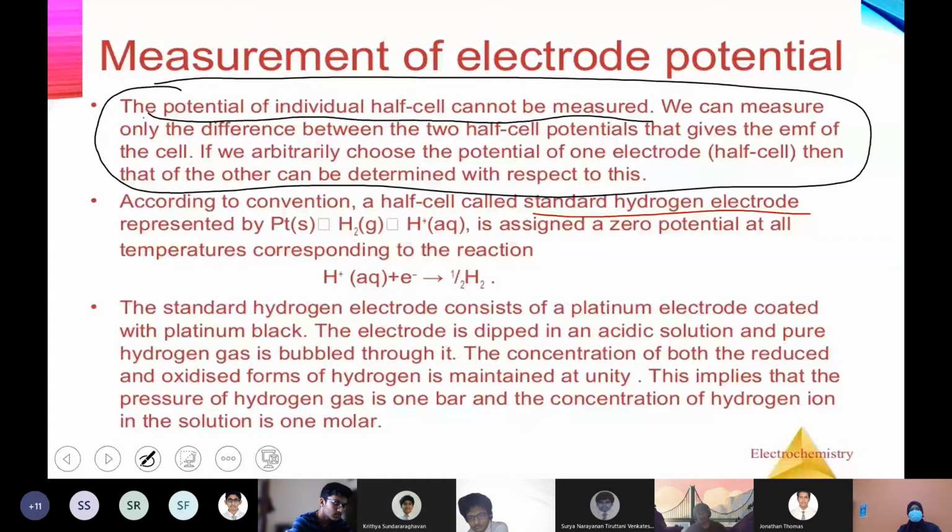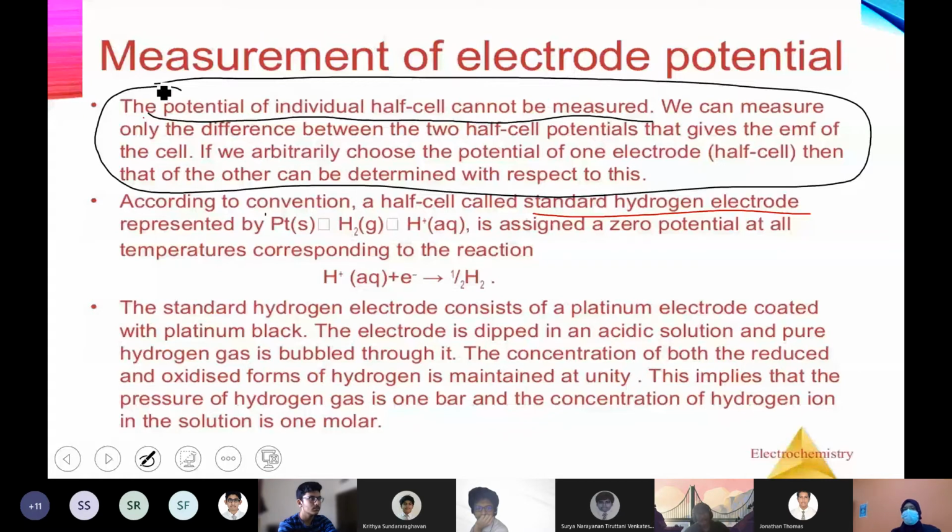Again, the problem: hydrogen is a gas. It's not like a piece of metal like zinc or copper or aluminium. So how can hydrogen act as a half cell? It's a non-metal and it's in a gaseous state at room temperature. You can see here the representation of the half cell is platinum solid, H2 gas, H plus aqueous.